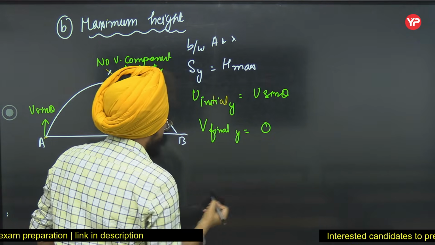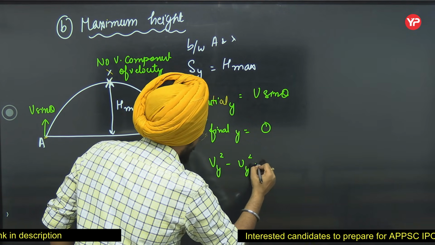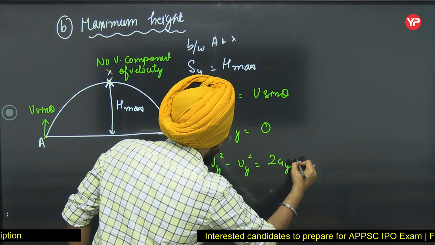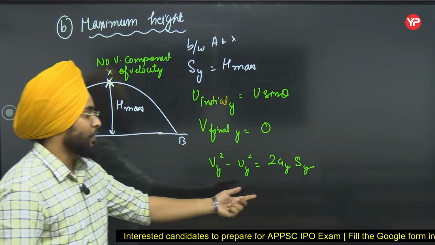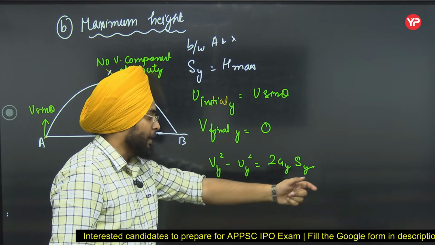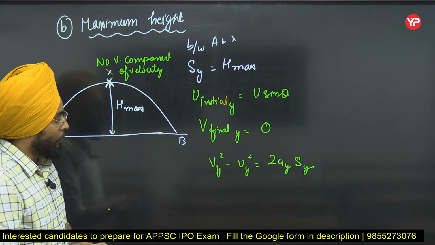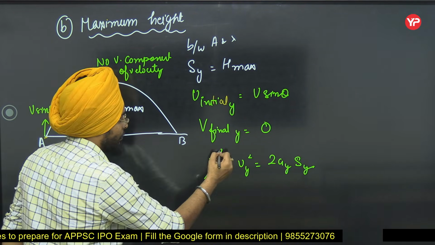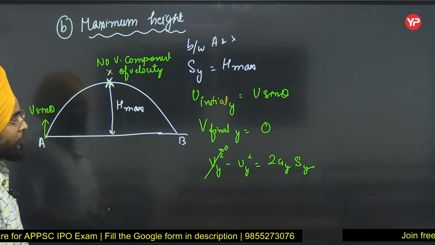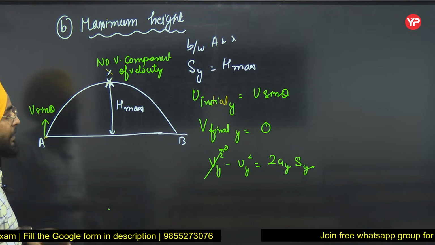Now use the third equation. I can say vy square minus uy square is equal to 2 ay into sy, because it is v square minus u square is equal to 2as. Now what is vy? Vy we saw it was 0, so this term is 0. And what is uy? Uy is nothing but v sin theta.